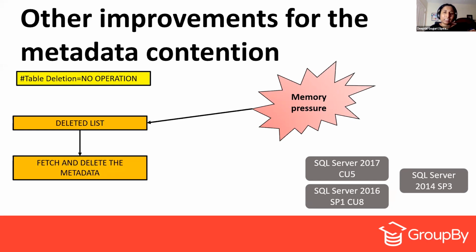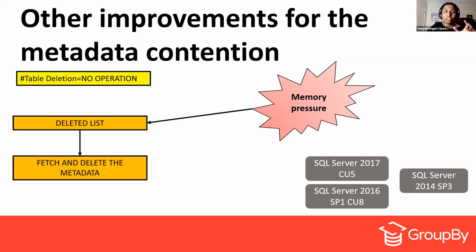So what they did is they requested all of those threads that are trying to create the temporary objects. They forced them to come and delete the objects from the deleted list first, before creating the temporary tables. But then even that did not work, because that caused contention as well. That did not work very well.